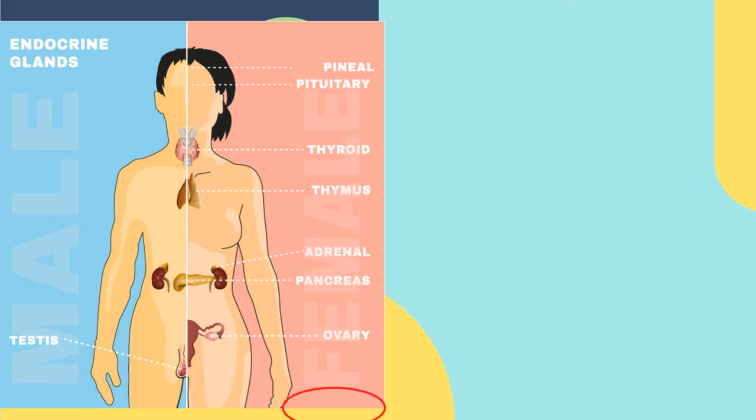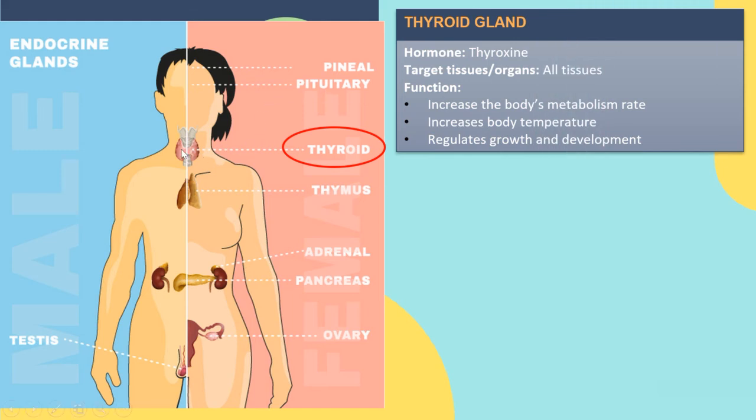Okay, next we go to the second endocrine gland, which is the thyroid. This is the thyroid of the human. So what is the function of the thyroid gland? The thyroid gland will secrete thyroxine. Thyroxine refers to the hormone secreted by the thyroid gland.